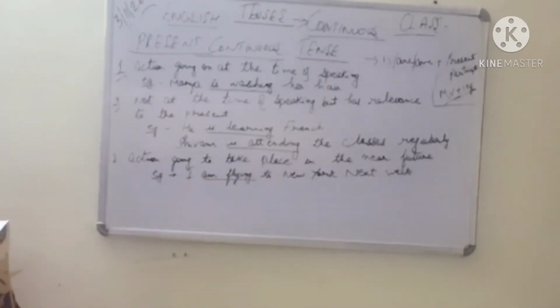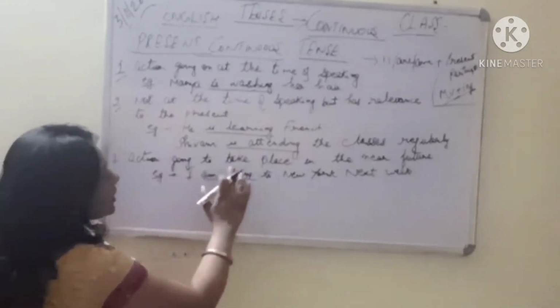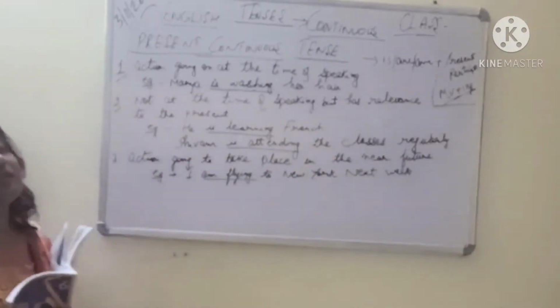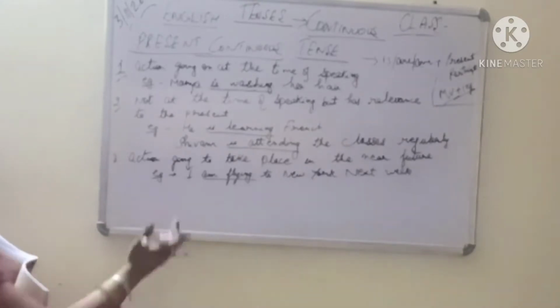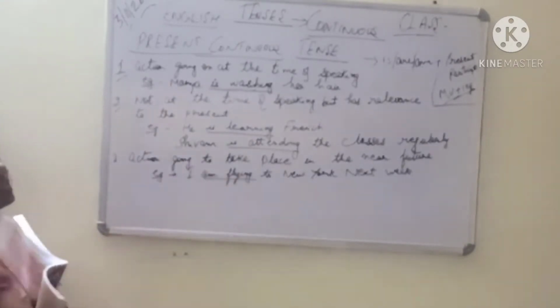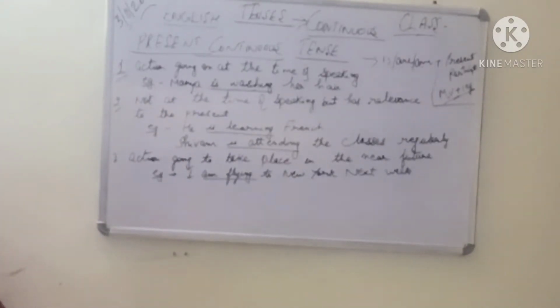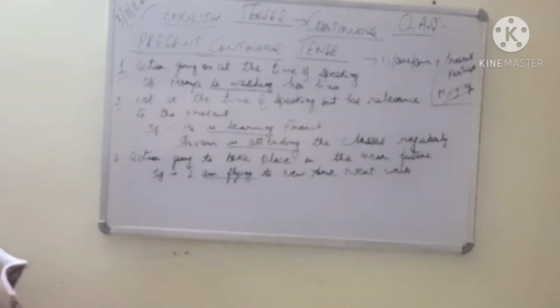So it is present continuous and it denotes an action which is going to take place in the near future. So whenever we have such words like going to, I am going to, he is going to, he was going to do this, he was going to play a football. So all these when we are denoting a future action which is already planned. So again it refers to the present continuous tense, right?